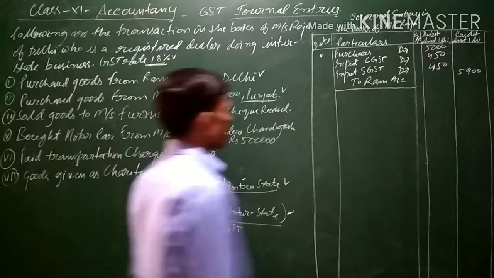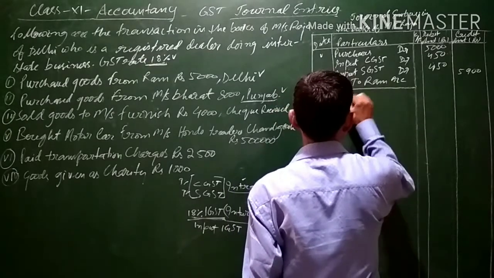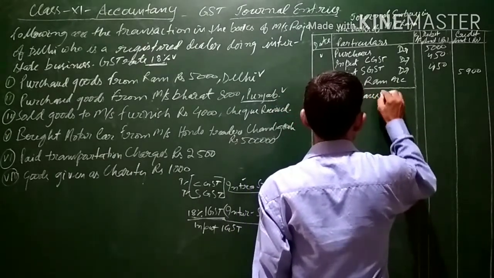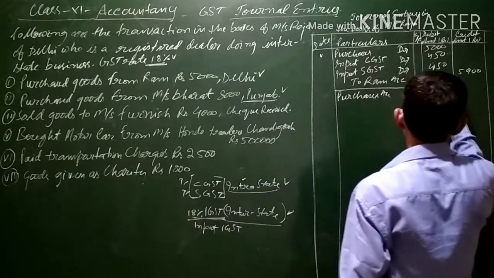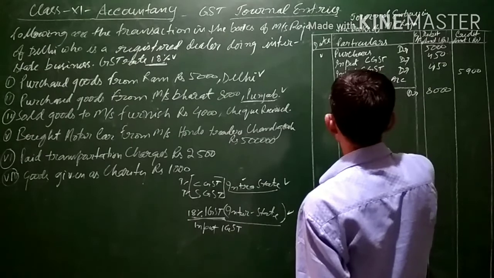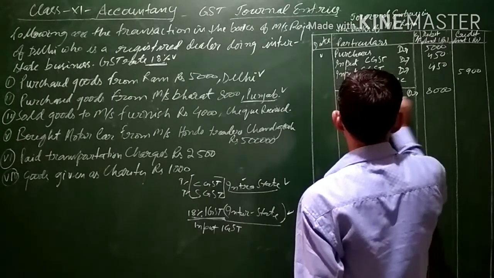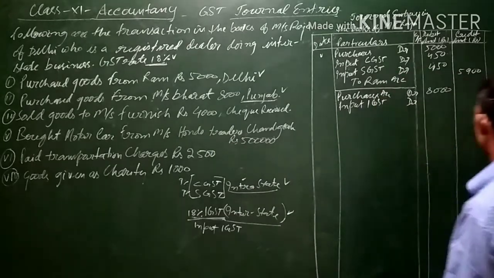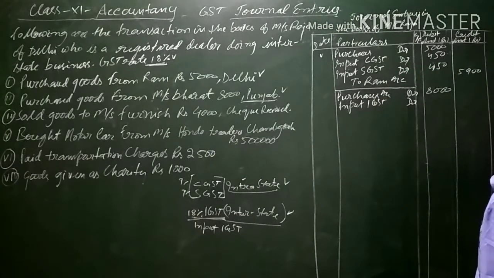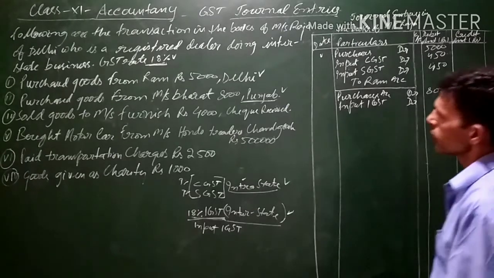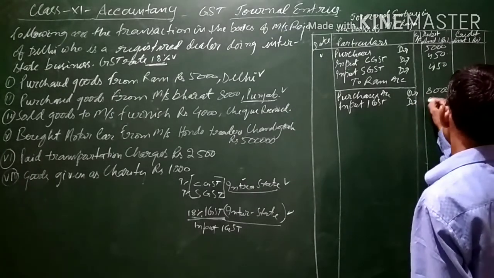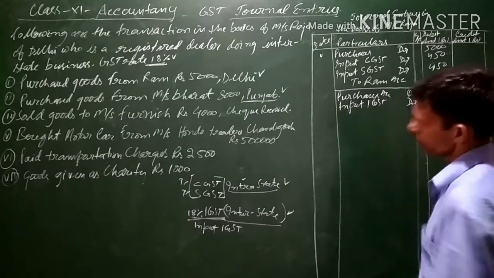So the purchase is of 8,000. Then the entry will be purchases account debit 8,000, and input IGST will be debited with 18%. 18% of 8,000 will come to 1,440. So 1,440.